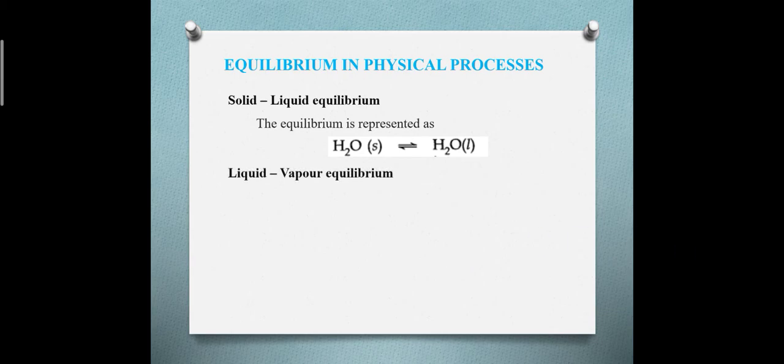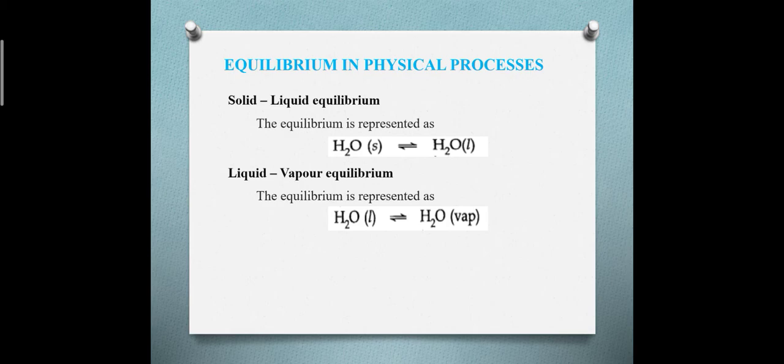The next is liquid vapor equilibrium. The common example is water getting converted to vapor. Here what happened? In a closed vessel, suppose we are heating the water, it continuously gets converted to vapor, and at a certain point what happens?